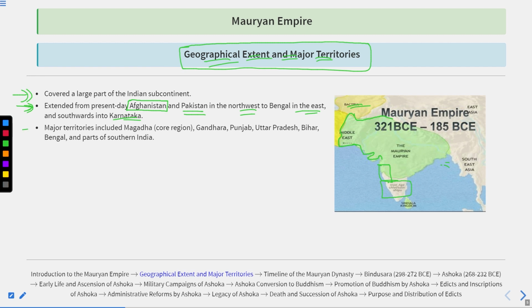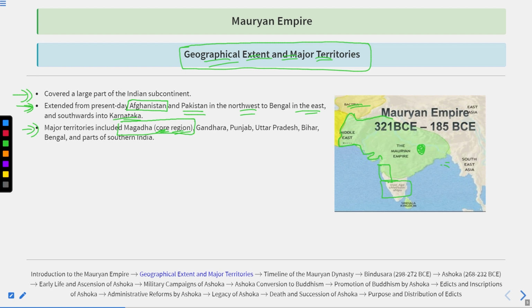If we talk about the major territories that were held by the Mauryan Empire during its peak, these territories were Magadh. Magadh was the main core region, and it was the main kingdom where the capital Pataliputra falls.